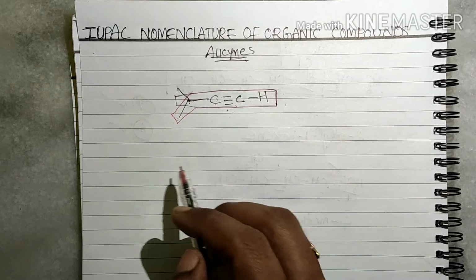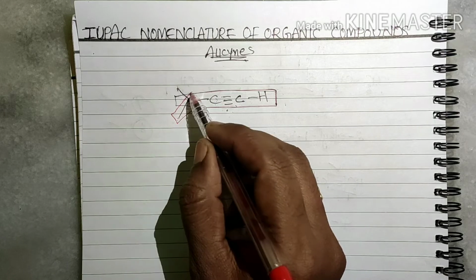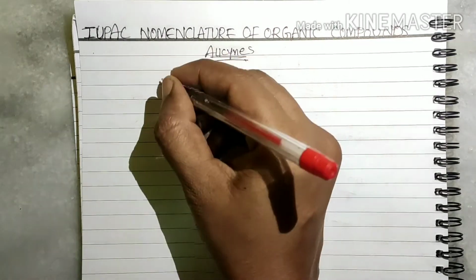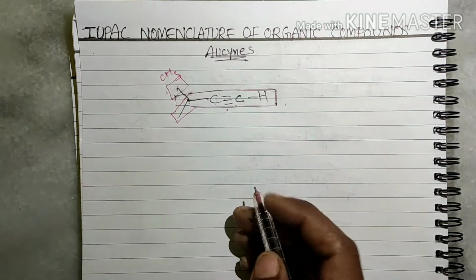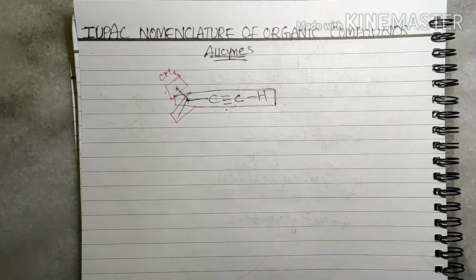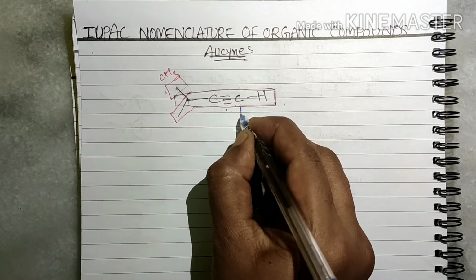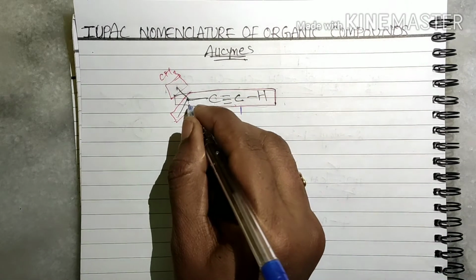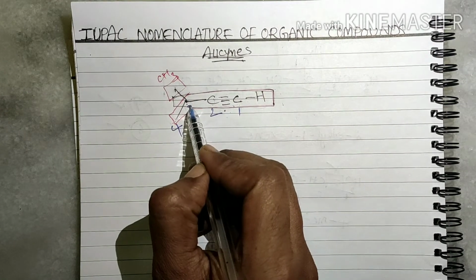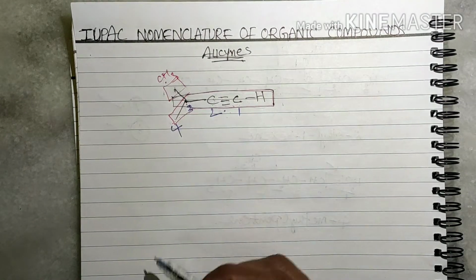But the numbering is important. If you select this one as a parent chain, this is the substituent here, the methyl group. Now you give the numbers 1, 2, 3, 4. The third position has a substituent.